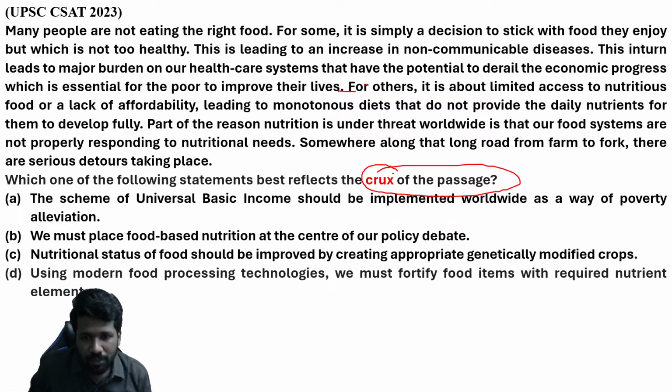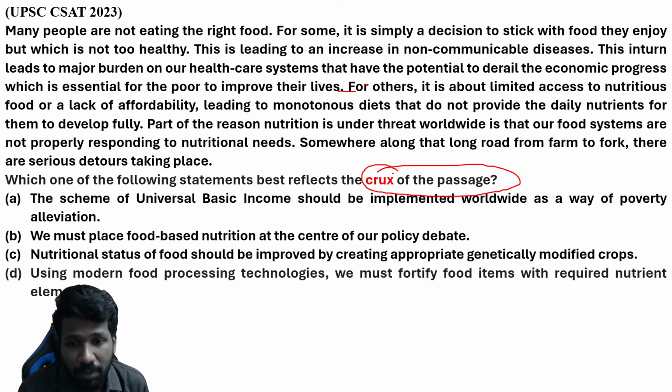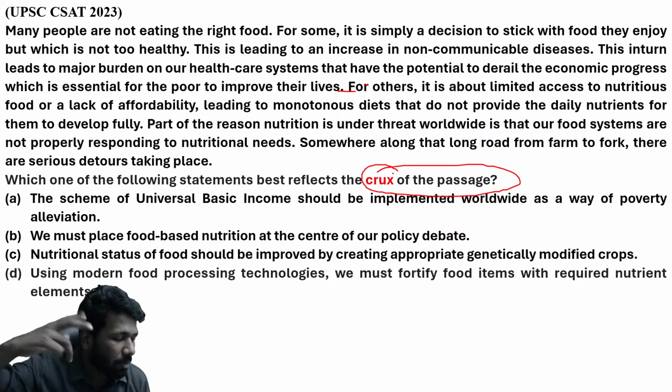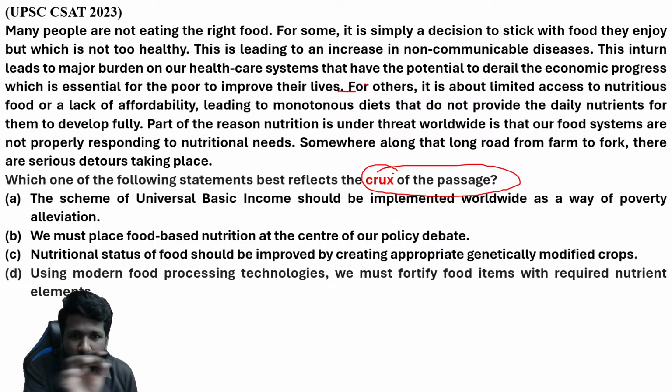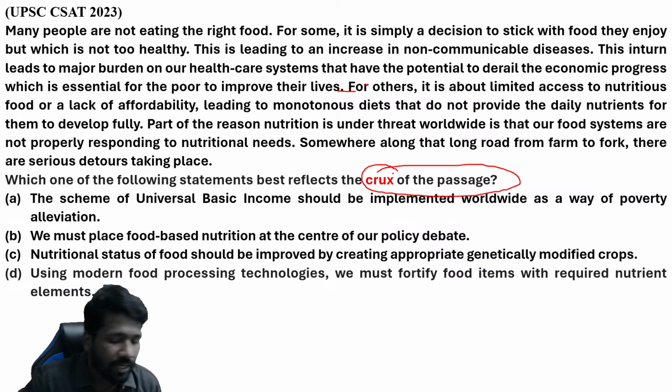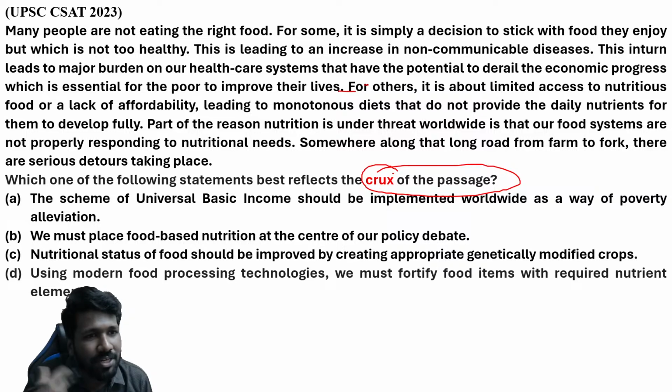Okay, so I will go with the question first, options next, as the approach itself, because the question is asking about the crux of the passage. Looking at the options first, you have to remember too many things. That is why I will go with the question itself. And when you read the question, it is better to use your pen, as if you are seeing a printed question paper itself. You can lead your eyes with the pen, because that helps in fast reading and to keep your focus. So I'm telling some practical tips also.